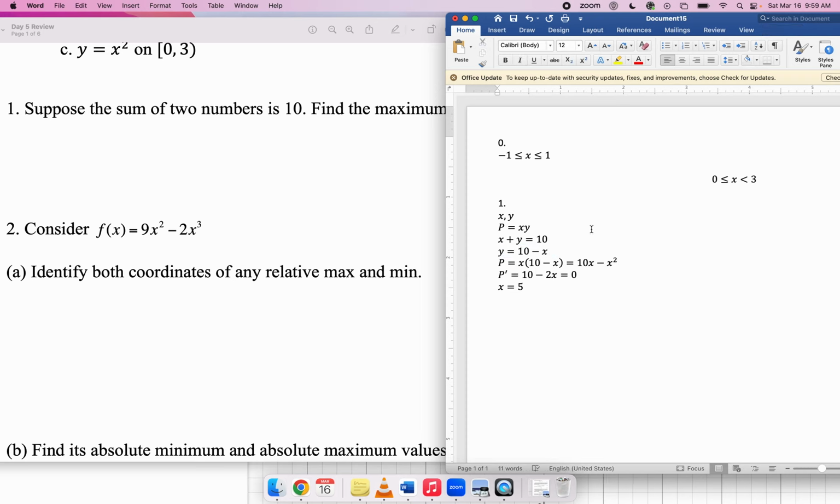So x equals 5 and y equals 5. That means that the product would be 25. So the largest product that you can make is 25, which occurs when both x and y are 5.